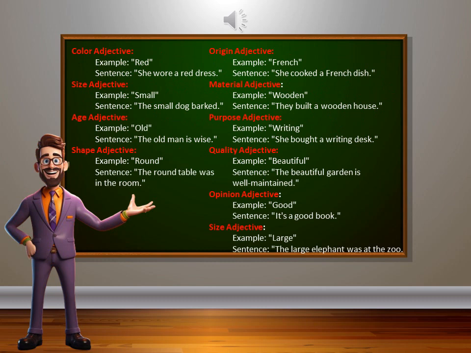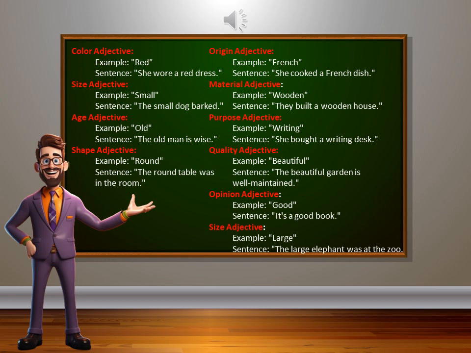Here are examples of adjectives along with sentences that use them. Color adjective. Example, red. She wore a red dress. Size adjective. Example, small. The small dog barked. Age adjective. Example, old. The old man is wise. Shape adjective. Example, round. The round table was in the room.